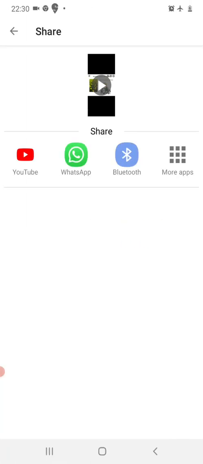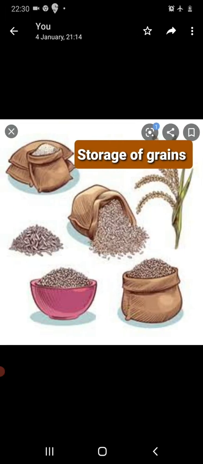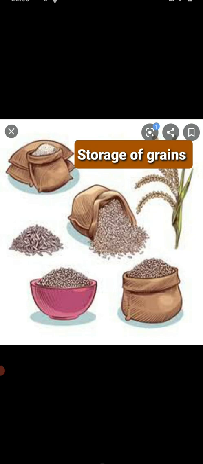In order to avoid infection or insects, we put dried neem leaves in the containers so that they can be protected from the insects. On a large scale, the grains are stored in gunny bags or silos or granaries.